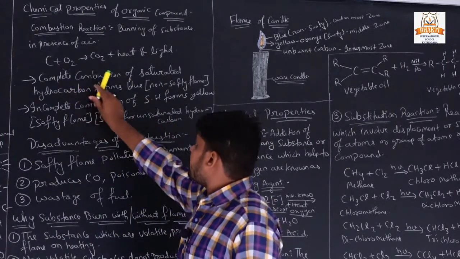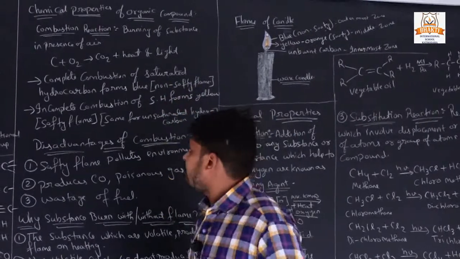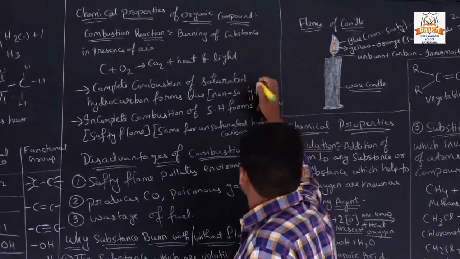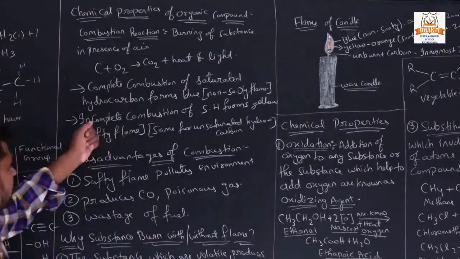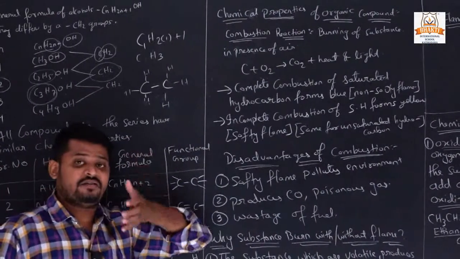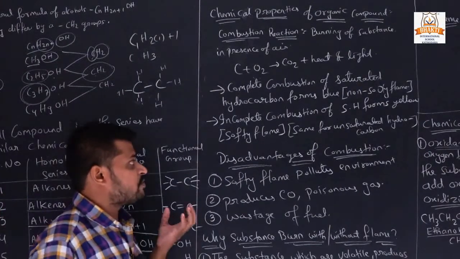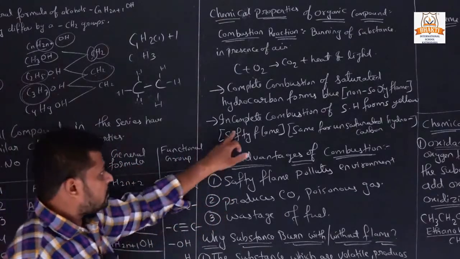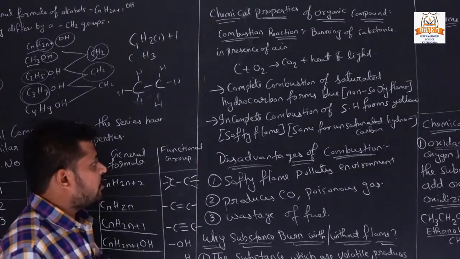Now, complete combustion of a saturated hydrocarbon forms a blue, non-sooty flame. We all know what saturated hydrocarbons are: structures in which only single bonds are present. So when a combustible substance burns completely, it gives us a blue flame. Incomplete combustion of saturated hydrocarbons forms a yellow, sooty flame.